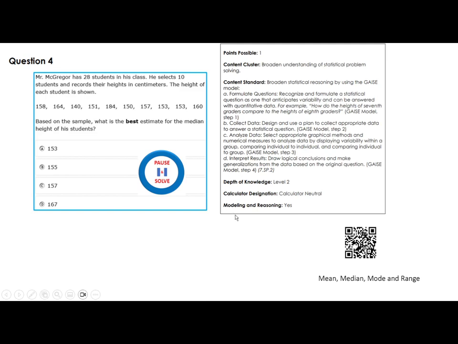I made a video on the mean, median, mode, and range, and I recommend that you watch it anytime you have time for it. It will help you quite a bit. So to do the median, you have to sort these numbers from the least to the greatest. You have to sort them first. So you put them in order, 140, 150. When you do that, make sure you got all of them. 1, 2, 3, 4, 5, 6, 7, 8, 9, 10. Now you start the process.